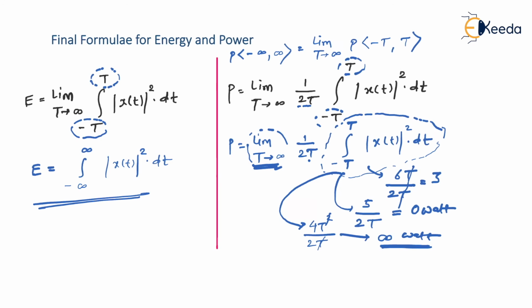That's the reason why we don't know what the value of the integration would be. So it is always suggested that you don't substitute T equal to infinity anywhere in the power formula. There is no harm in substituting T equal to infinity in the case of energy, right? But in the case of power, this T is present here also, in the lower limit and upper limit also. So we don't know what the result of the integration would be. This T may get cancelled in these three possible ways, so the possible power value can be a constant, it can be zero, or it can be infinity. So you have to take care of this power formula. Thank you.